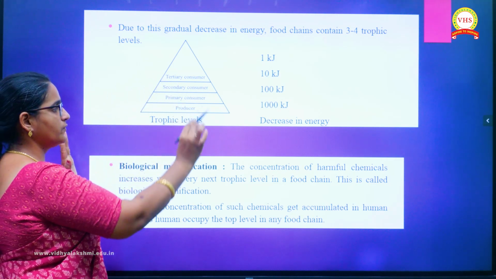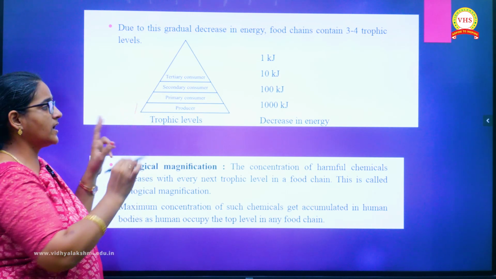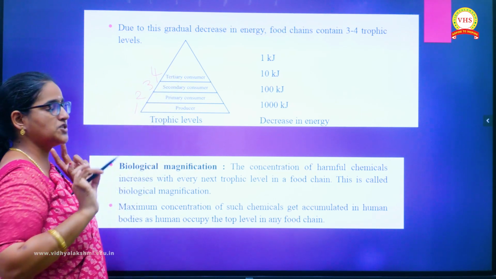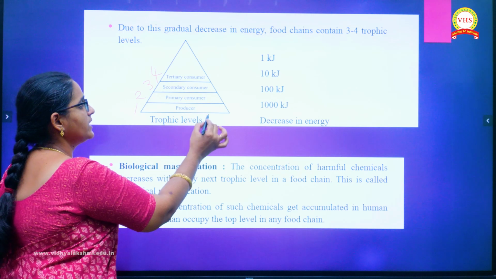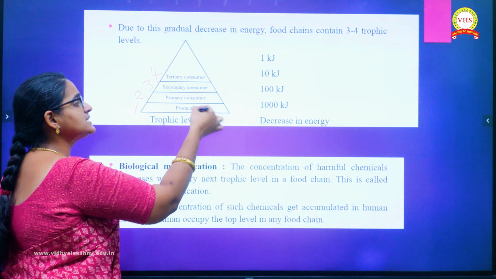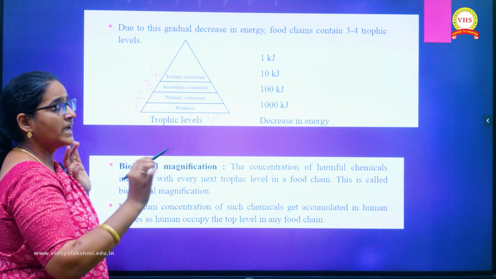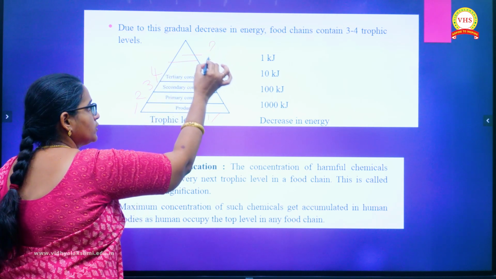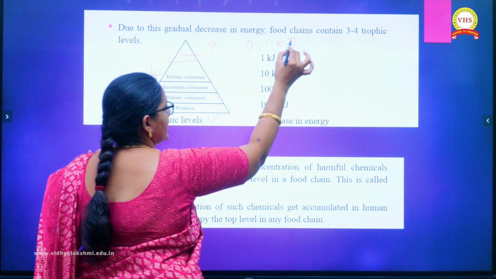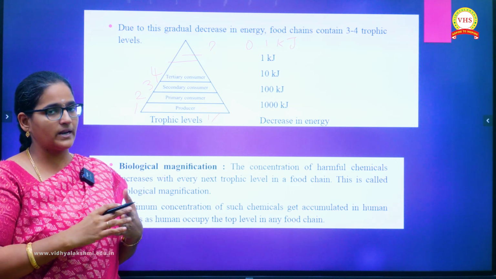So again, have an overall view here. This is the ecological pyramid. The first trophic level is occupied by the producer, second by the primary consumer, third by the secondary consumer, and the 4th trophic level by the tertiary consumer. This producer will get only 1% of energy from the sunlight, and on increasing they will pass 10%. So here if it is 1000, it will become 100, 10, 1 joule here. In case there is one more trophic level present, then what will happen? Only 0.1 kilojoules will be available. That is why the food chain is not giving space for the next trophic level beyond that.